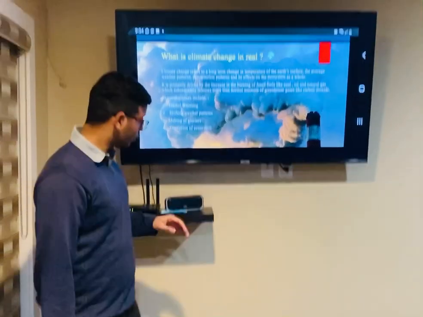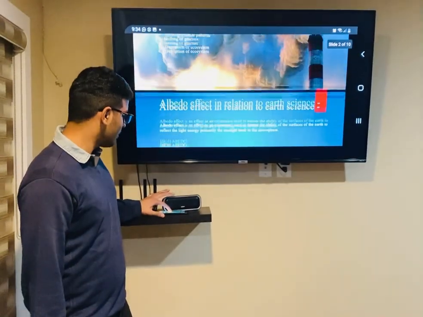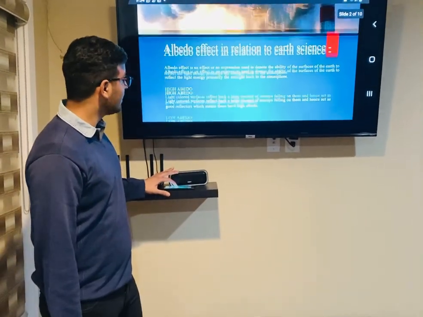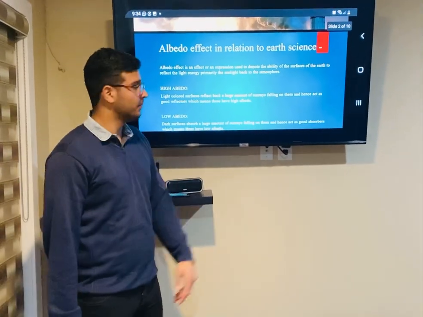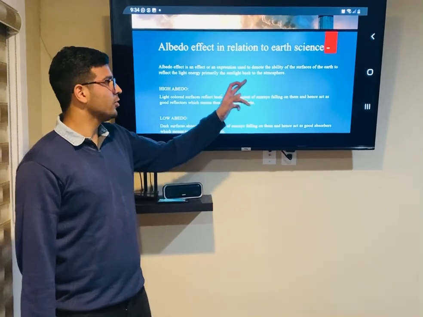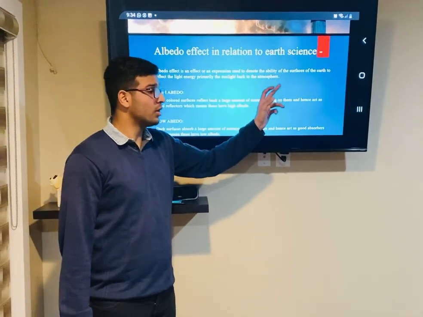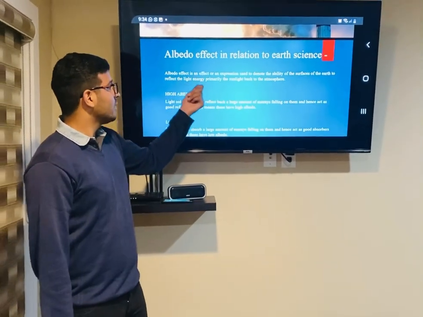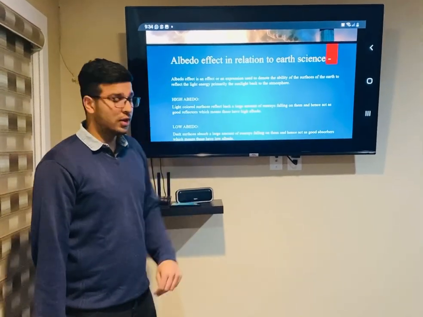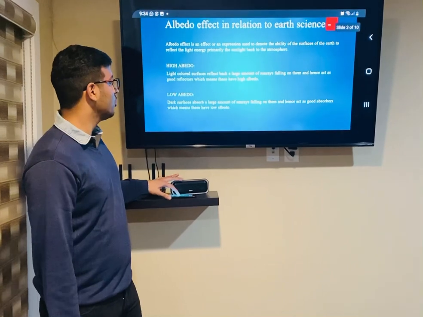Now, when we talk about global warming, albedo and the albedo effect pop up a lot of times. Now, what exactly is the albedo effect and how does it work? The albedo effect is an expression used to denote the ability of the surface of the Earth to reflect light energy, primarily sunlight, back to the atmosphere. Now, there are two kinds of albedos, high albedo and low albedo.